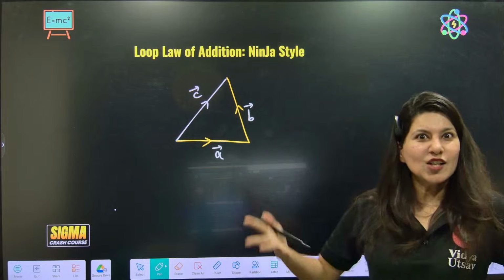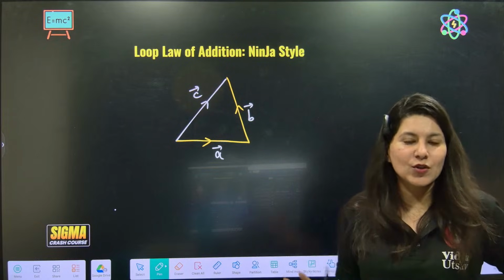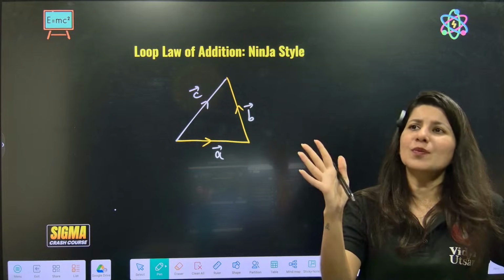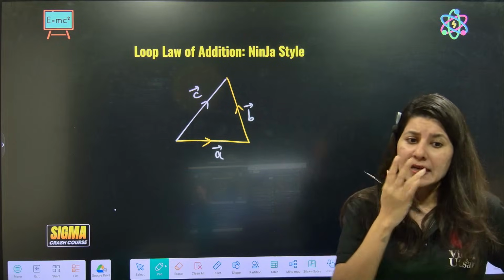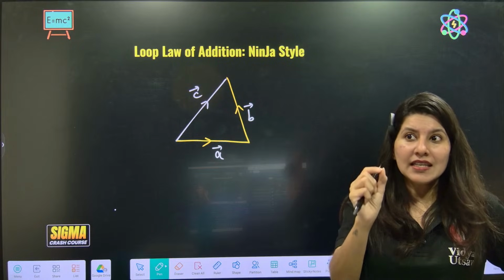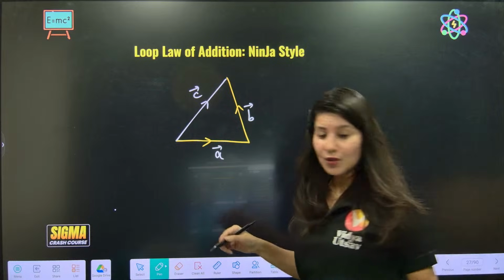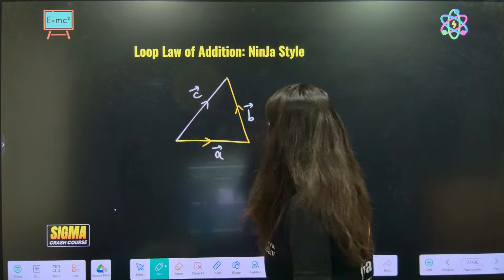Triangle law was so confusing, ma'am, which direction, I don't know. With the loop law, nothing should be fixed, nothing should be standard. Just pick any vertex. From where do you want to start, ma'am? I want to start from this point.